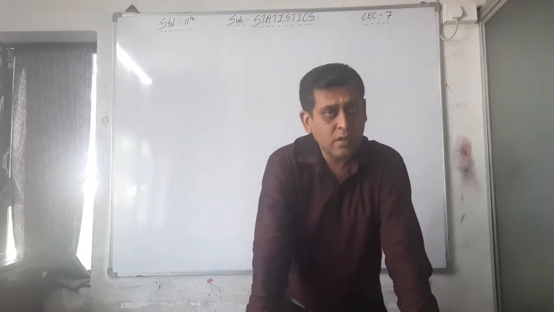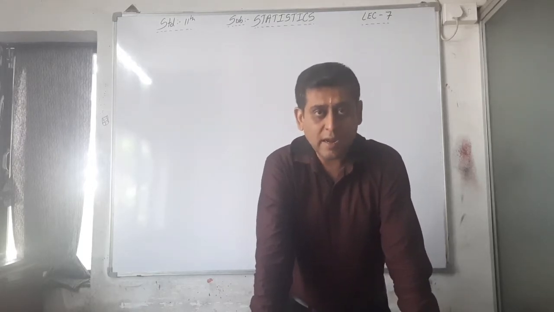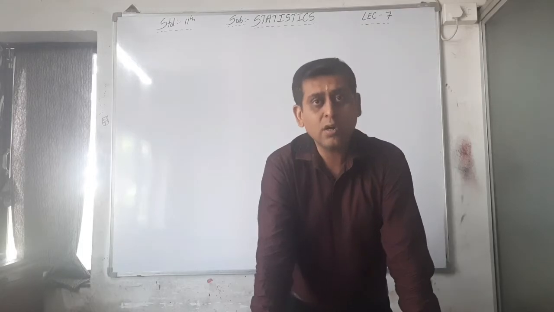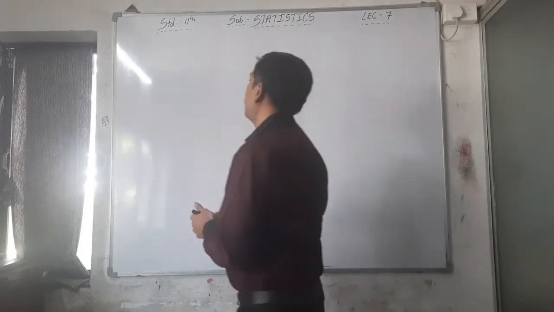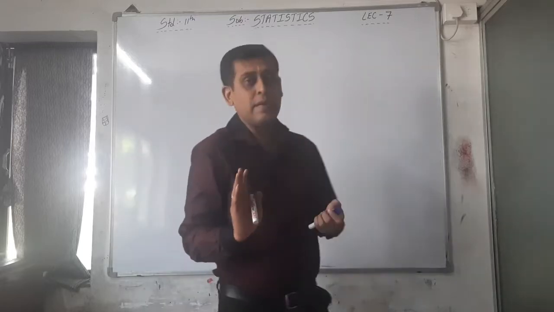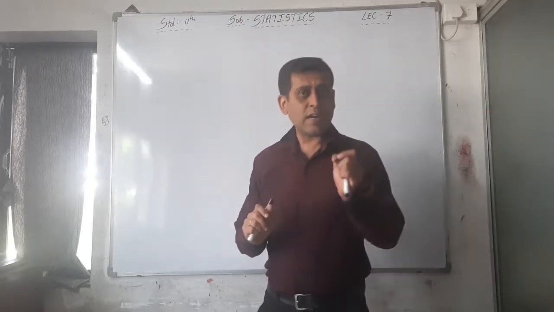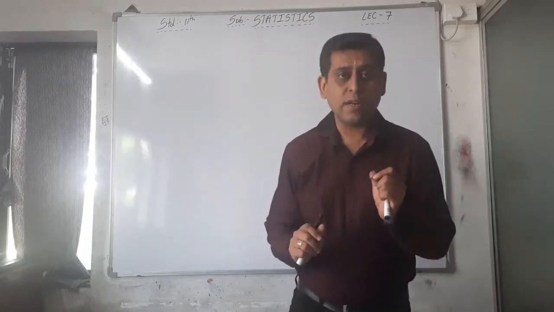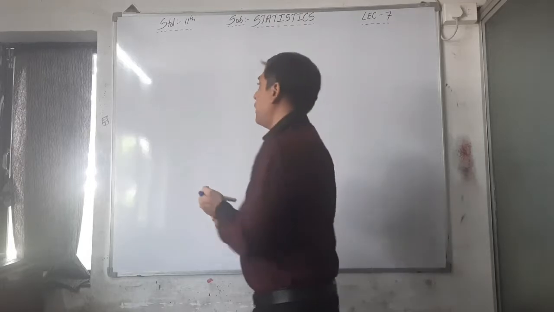50% of values are more than the median, 50% of values are less than the median, and the middle one is your median. So now, calculation of median. See, mean has 10 methods, so we are completing up to that. We are starting with the new positional average, that is median. So we are starting with method number 1.